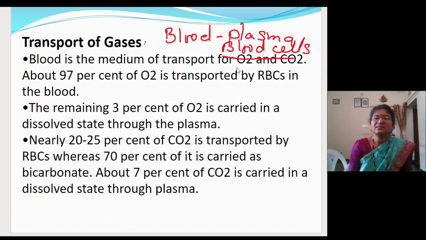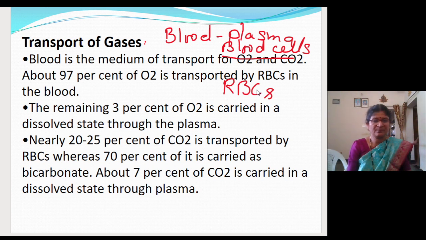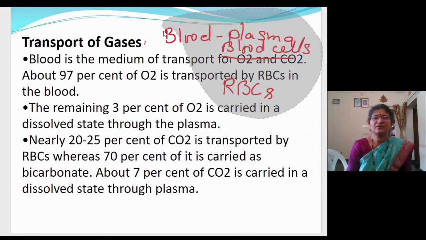And in the blood cells, mainly the RBCs will help, not the WBCs, not the platelets. That you have to remember. Among the blood cells which will help for the transportation of the gases, it is the RBCs. Now let us see what percentage of gases will get transported by the plasma and the blood cells. Let us see that today, and we will just finish off the class.